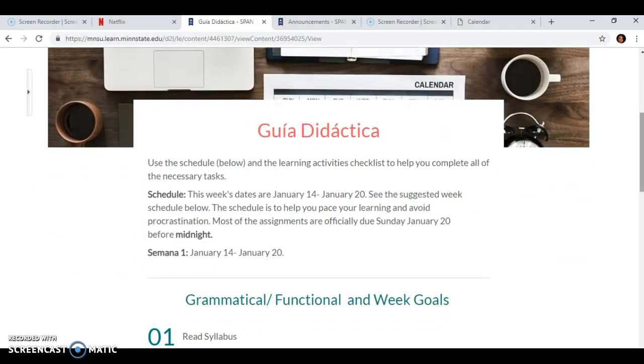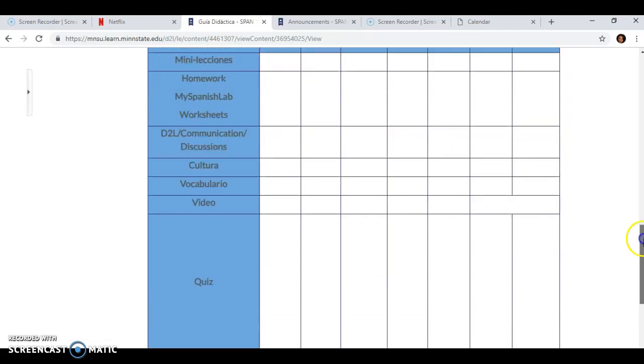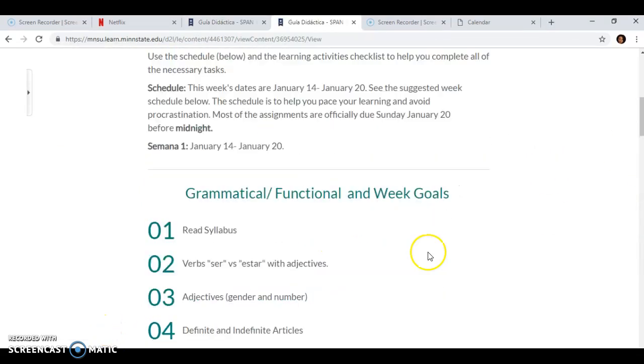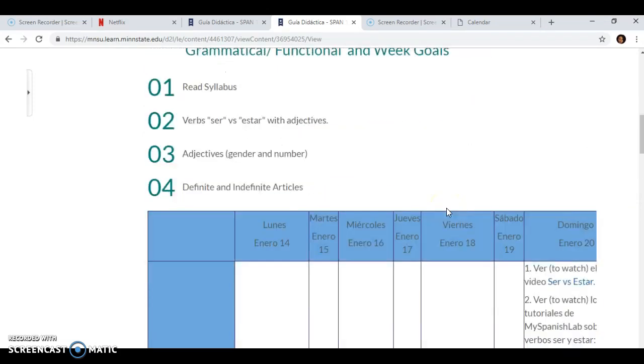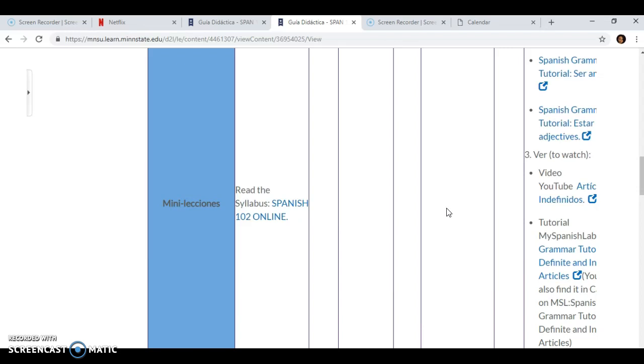This is a schedule that I have prepared for you. And this schedule will be so helpful to organize your time and work in this class every day. So it will be so important for you to be on time. So you will find here the activities that you have to complete. So you will find the different activities that you will have to complete for this week.